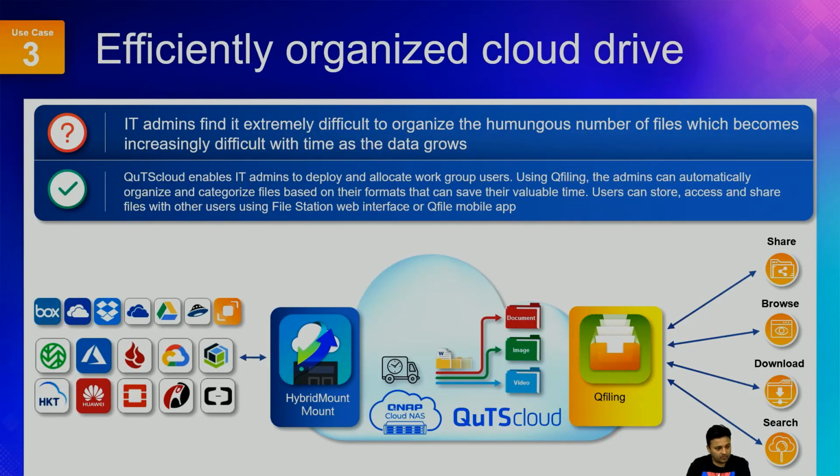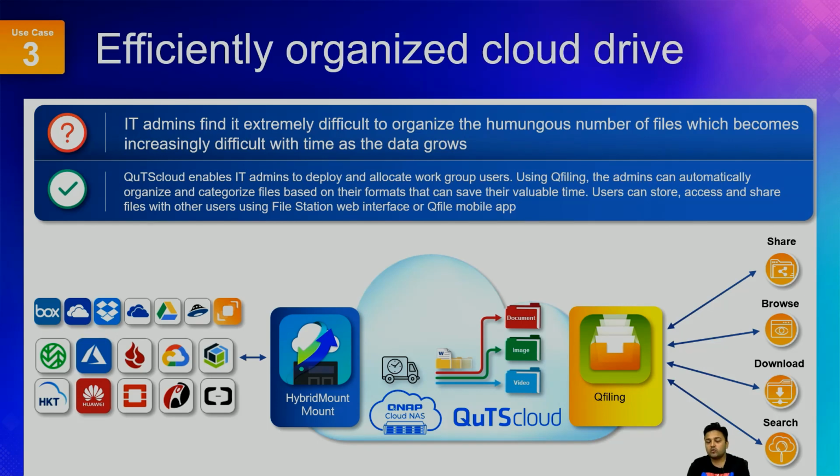Another use case that we would like to propose to our customers is using applications like QFiling to organize and classify their data on the cloud. Say you have data spread across different cloud platforms. First of all, this data is scattered. The second thing is that this data cannot be centrally located and accessed from one place.